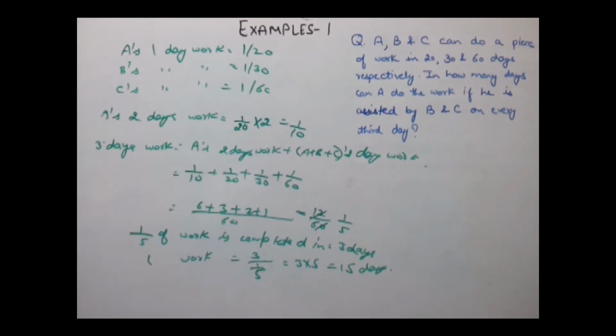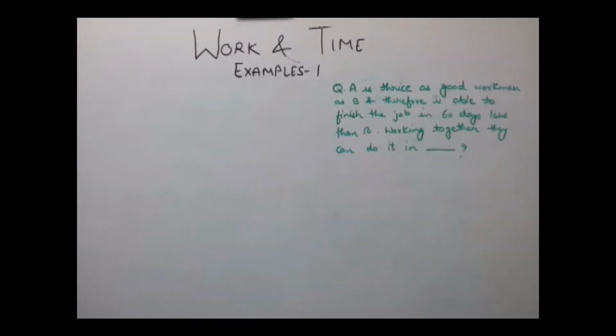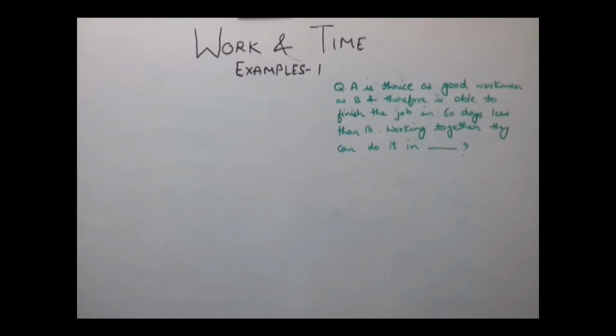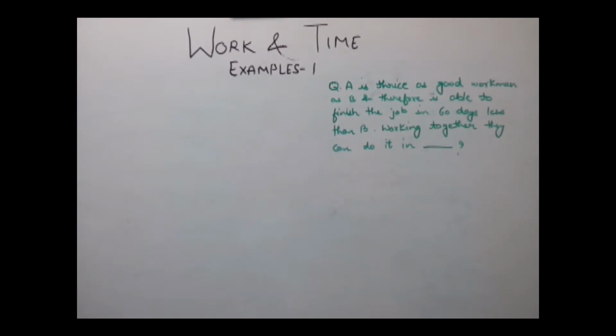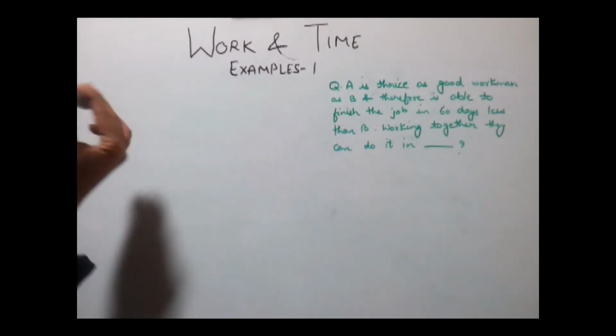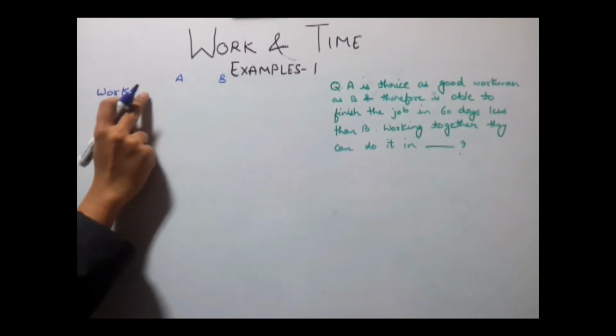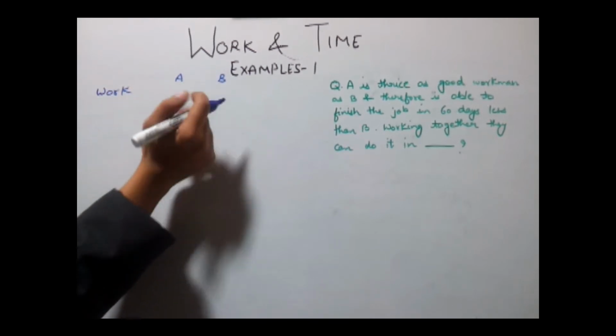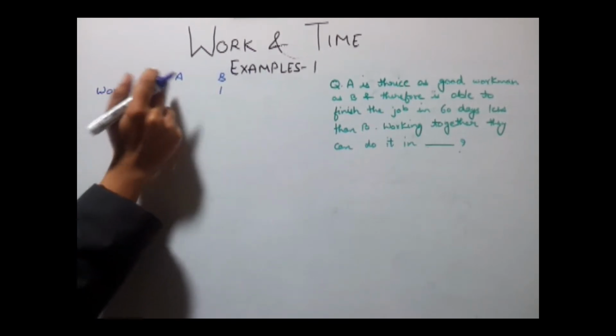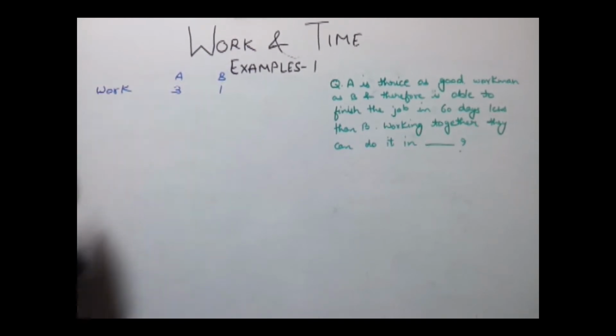Let's have another example. A is thrice as good a workman as B and therefore is able to finish the job in 60 days less than B. Working together, they can do it in dash. So in this question, it is given that A is thrice as efficient as B. So in terms of work, A and B. Now A is thrice as efficient as B. Say if B is 1, then A is thrice as efficient as B.